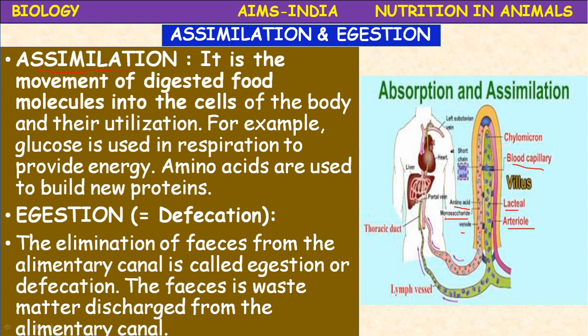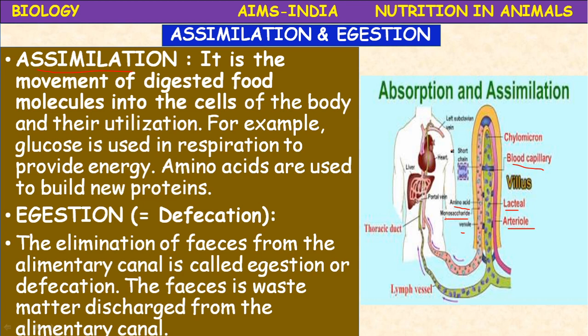Jaundice is caused by excess presence of bilirubin, a pigment present in the bile juice, in the blood, and its deposition in skin, mucous membranes, and the sclera of the eye. The eye, skin, and urine turn yellow in jaundice due to the deposition of bilirubin pigment.